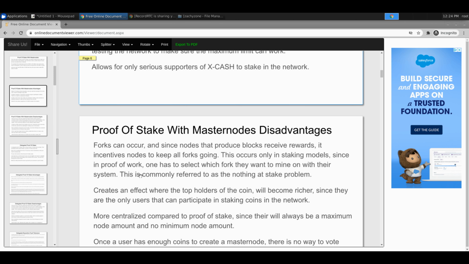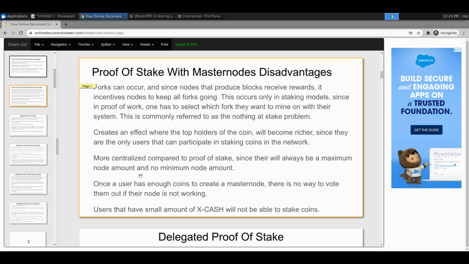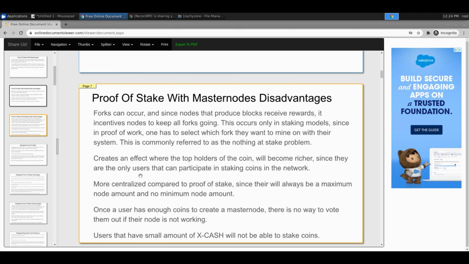It also stops people from maybe thinking they're staking and then staking 2 coins or something, and then they're like, well, why didn't I get anything? So it kind of stops that from happening too.